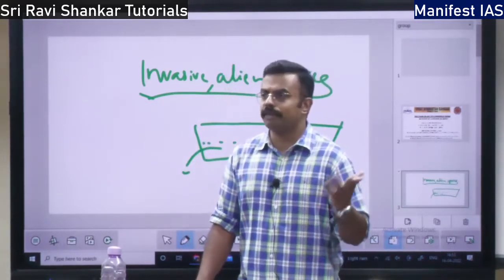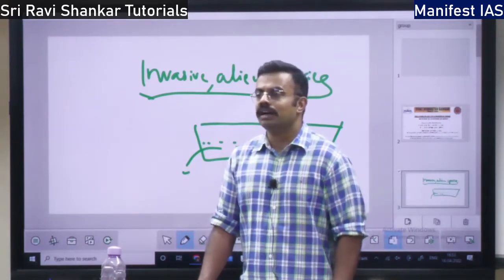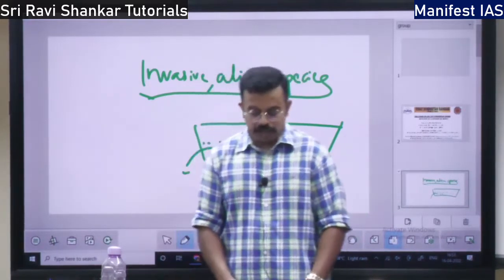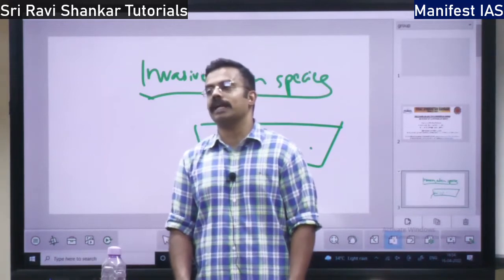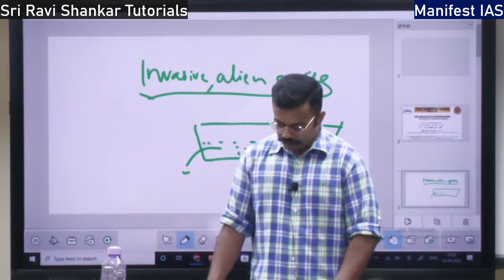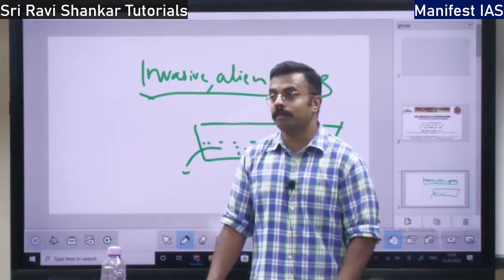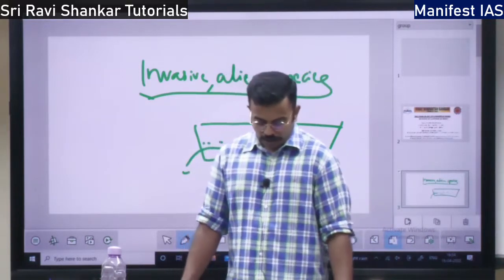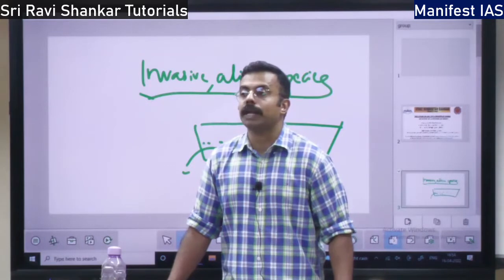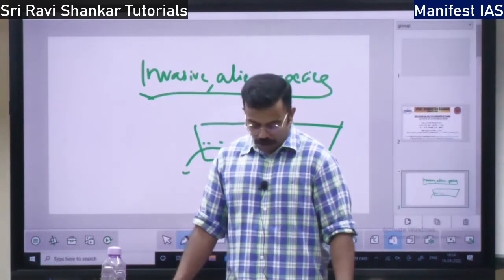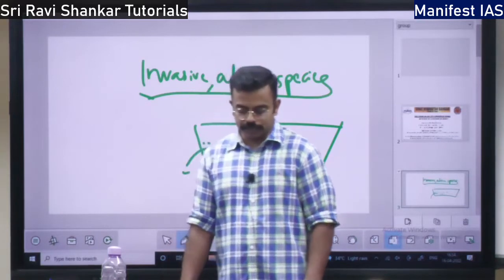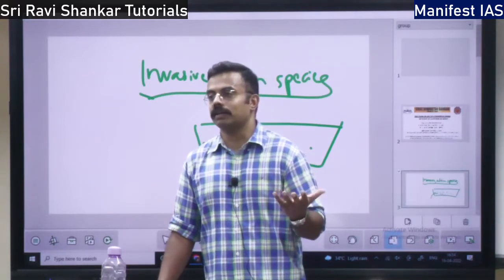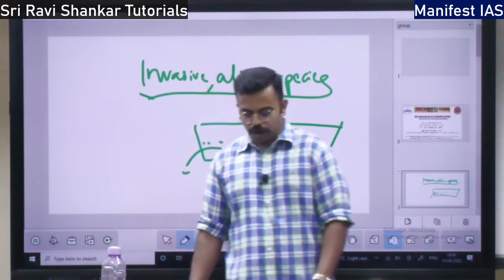Earlier, in British times, they deliberately brought so many plants and animals into India. They acted as invasive species. So first is needle bush. Second is goatweed. Goatweed has come from tropical America, the Central American region. Then you have Parthenium. Where does it come from? Tropical North America. Then you have one more plant, Palmyra, or toddy palm. Neera comes from the toddy palm. That has come from tropical Africa.